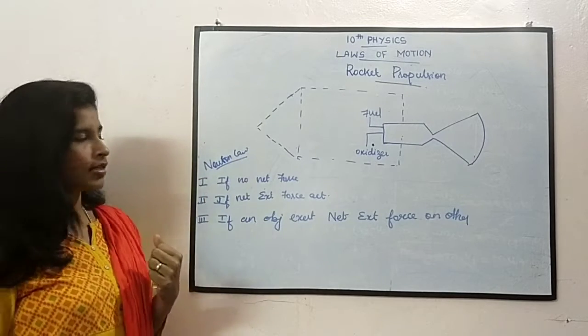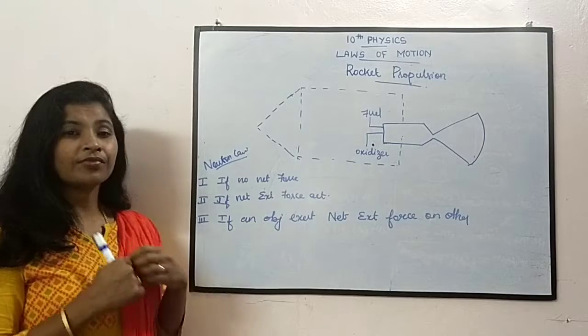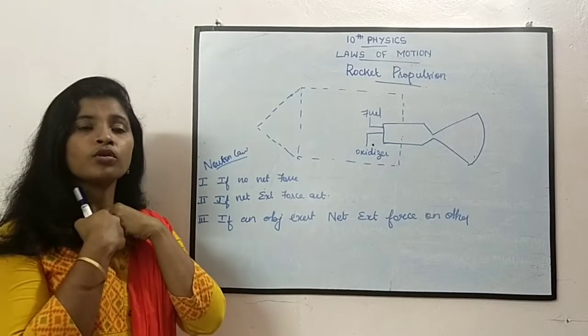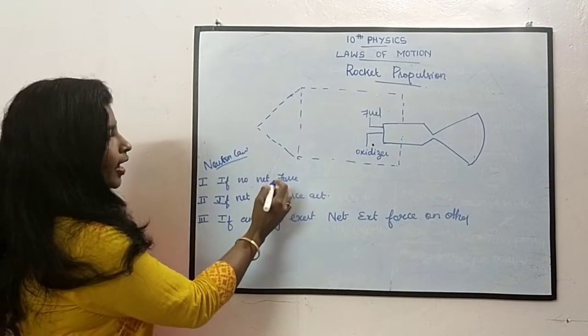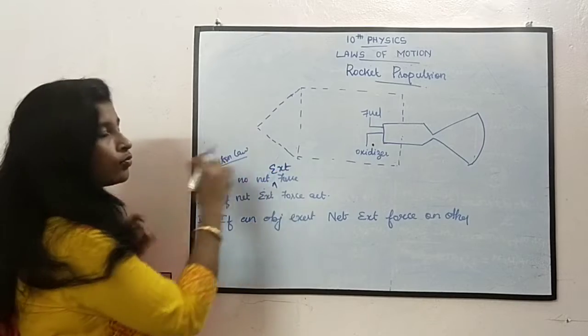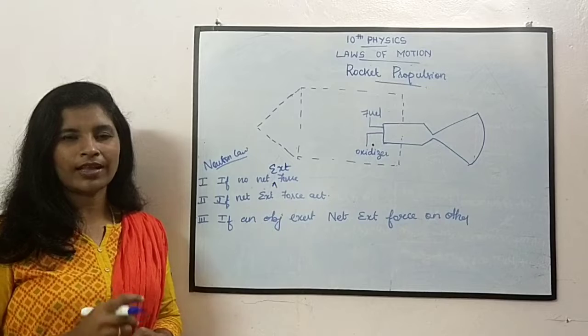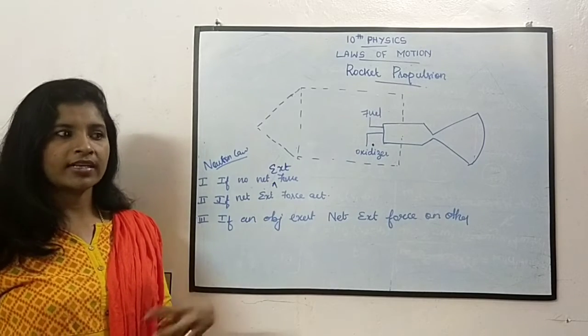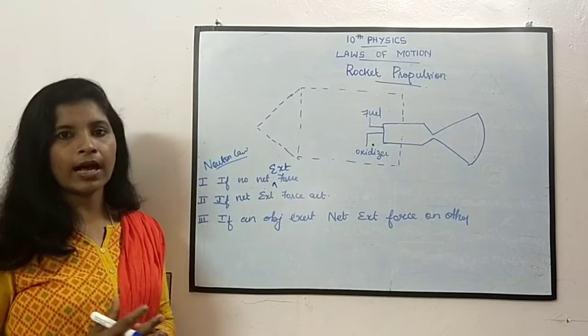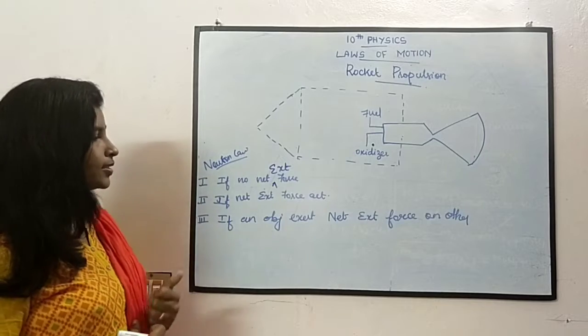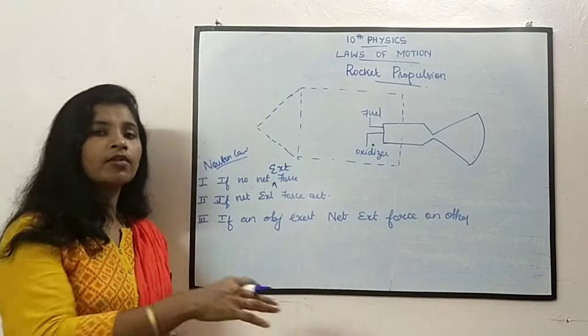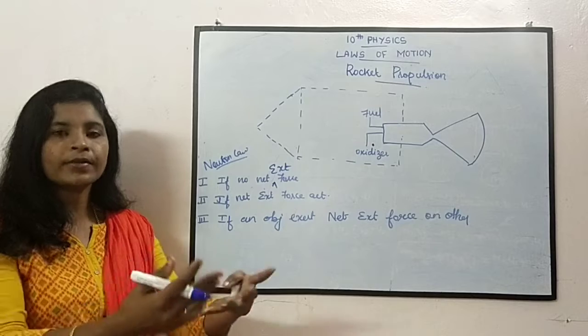What does Newton's law say? First law says that if there is no net external force acting on the system, what happens to that body? That is nothing but inertia, right? Second law says that if a net external force acts on the body, what happens to the body?